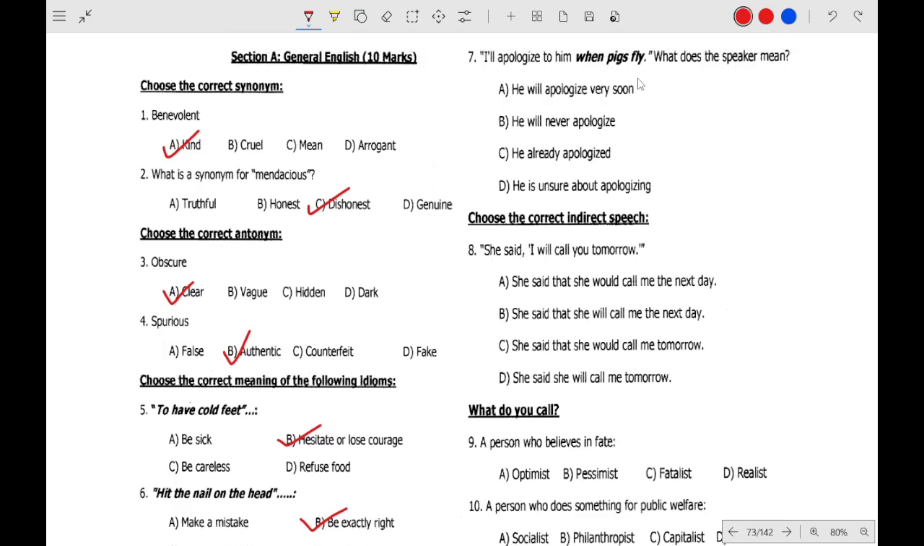I will apologize when pigs fly. That means he will never apologize. She said, I will call you tomorrow. She said that she would call me.